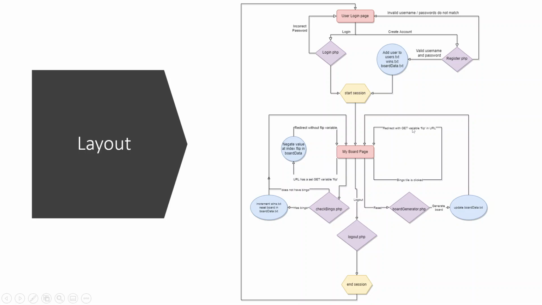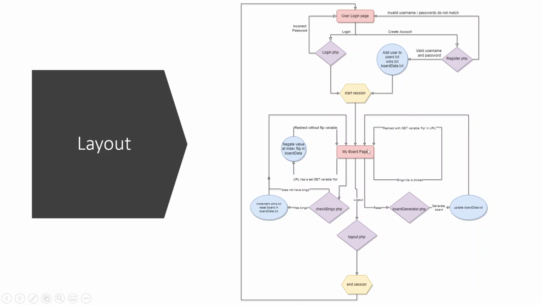Let's start with how we get a button to change. Since we can't use JavaScript, I had to do a little workaround. How it basically works is you press a button, and that button on the board has an index, and the data is stored as an array of numbers, and those numbers are lookups for a text file that has all the prompts in it. When you press a button, it says, hey, this index was pressed, and we need to flip it. It redirects to the exact same page, but with a GET variable called flip in it.